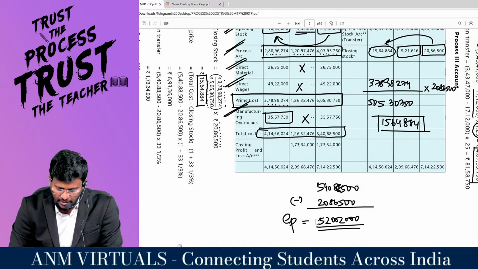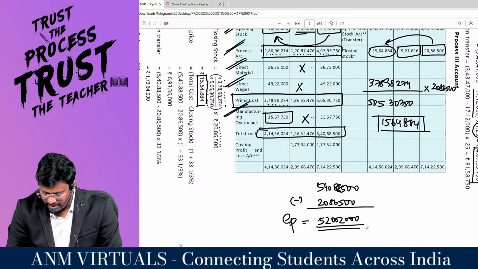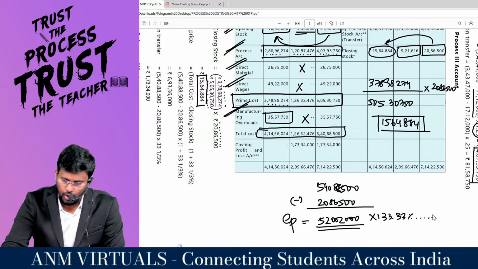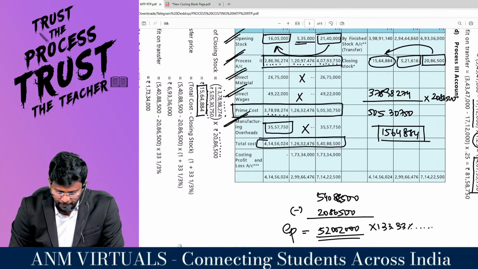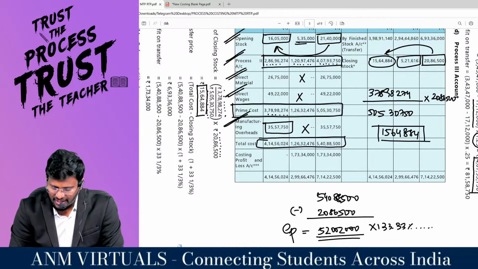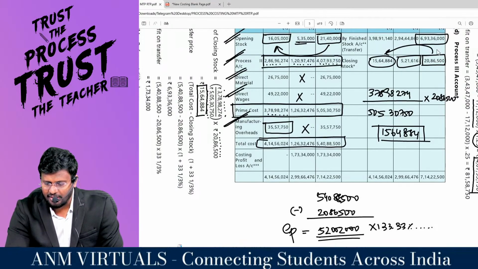Multiply this by 133.333333%, then only you will get the round-off figure. 5 crore 20 lakh 2,000 into 133.333333% comes to 6 crore 93 lakh 36,000. This will be the transfer price: 6 crore 93 lakh 36,000.